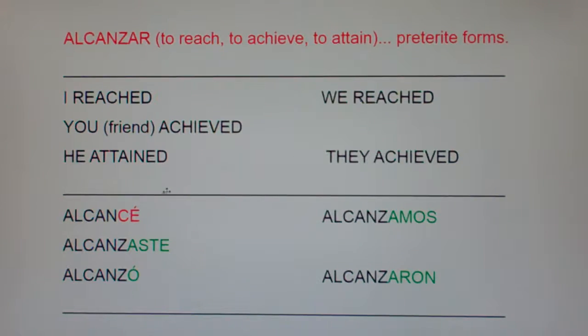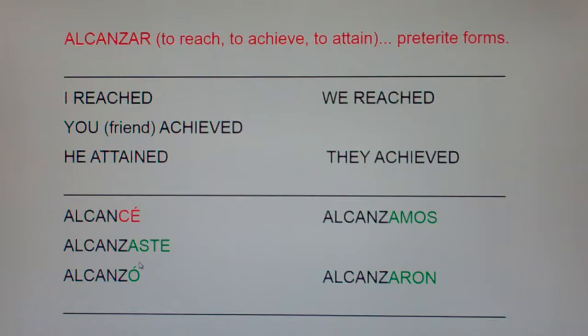Now, it does end in E, A-S-T-E, O, A-M-O-S, A-R-O-N, which is what you expect, because it's a preterite AR verb. And the yo form has an accent, and the he form has an accent, which is what you'd expect. Remember I said the most important chant in Spanish too? If it ends with an E, it was done by me once with an accent. If it ends with an O, it was done by Joe once with an accent.